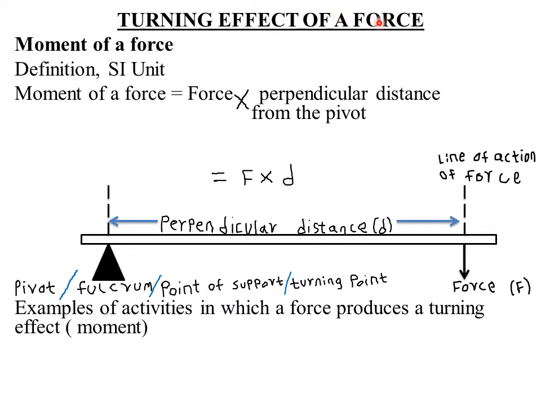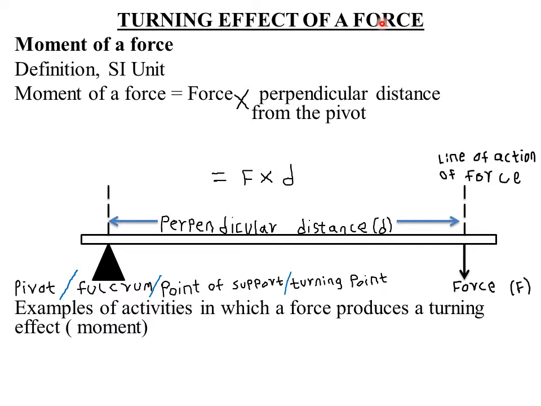Then a force, we did say that a force is just a push or a pull of an object. So we did look at various effects of force on an object in a given topic in Form 1 work, which was actually called the force. We did say that a force is measured in newtons. Then we said that the four effects of force on a body are: 1, a force can start motion of a stationary object. Then 2, a force can actually stop motion of a moving object.